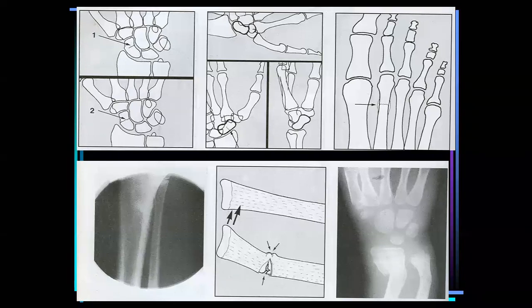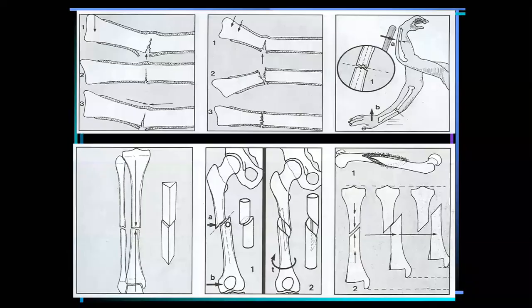Patterns of fracture may also be double fracture, segmental fracture, and comminuted. The patterns of fracture, third slide: transverse fracture.